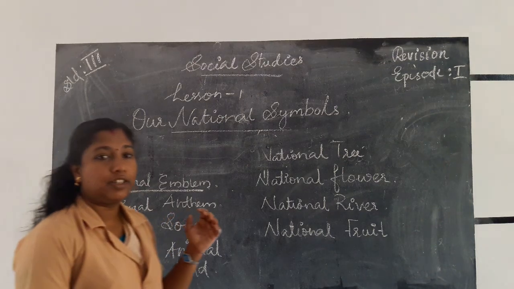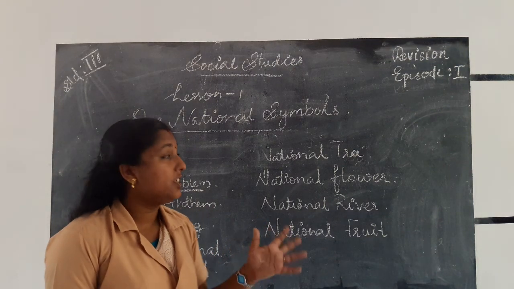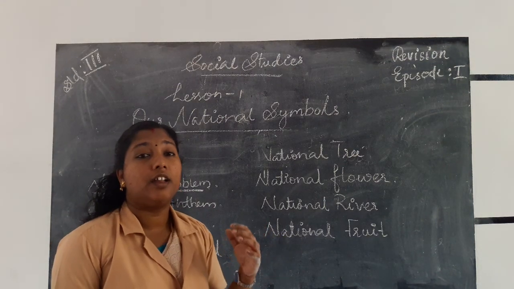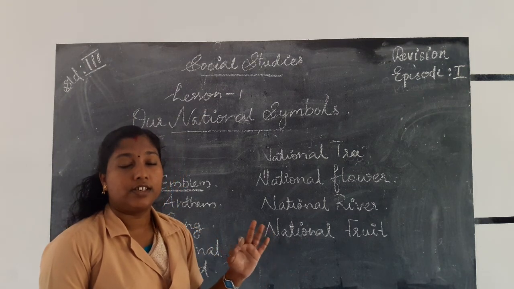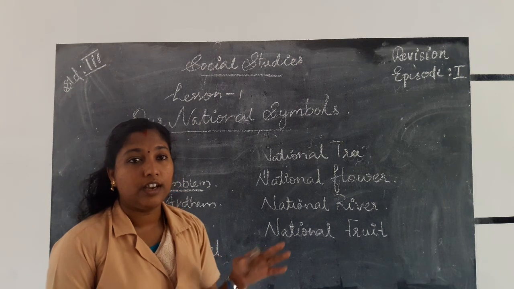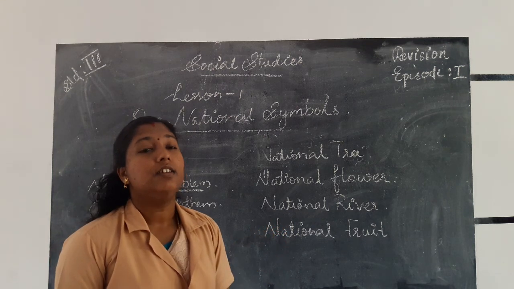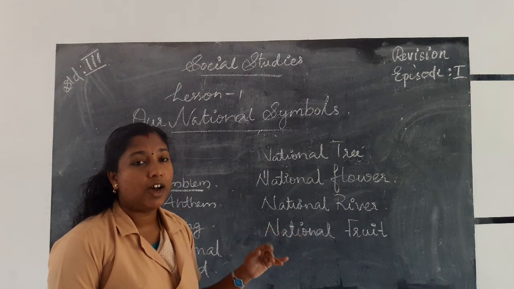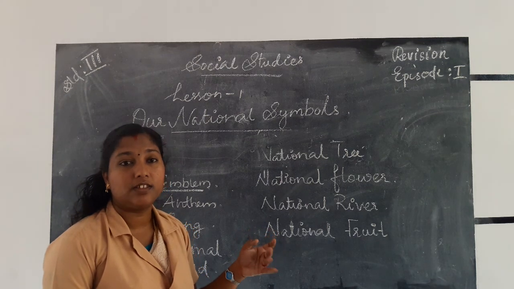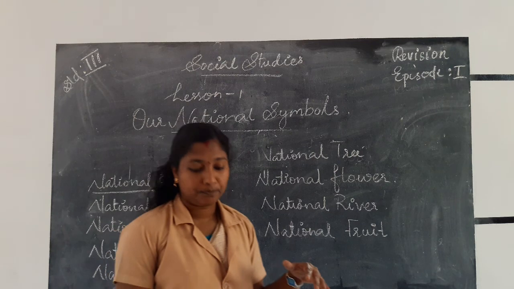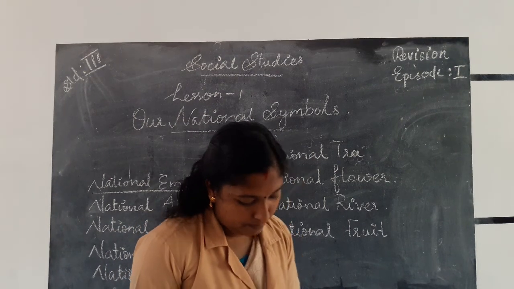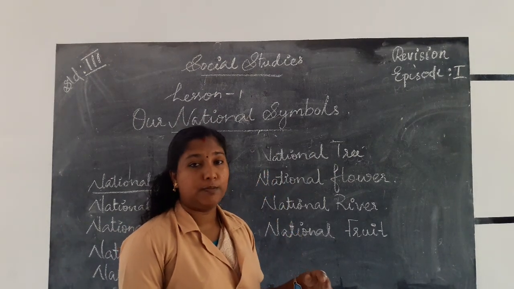It is rectangular with three rectangular bands of different colors. On the top it is saffron, a symbol for sacrifice. In the middle it is white, a symbol for truth and peace. At the bottom we can see green, a symbol for prosperity.